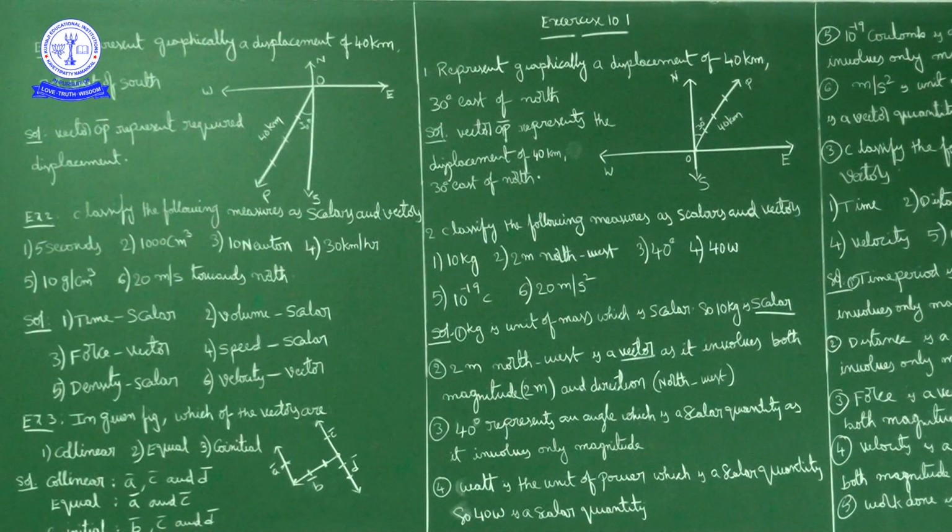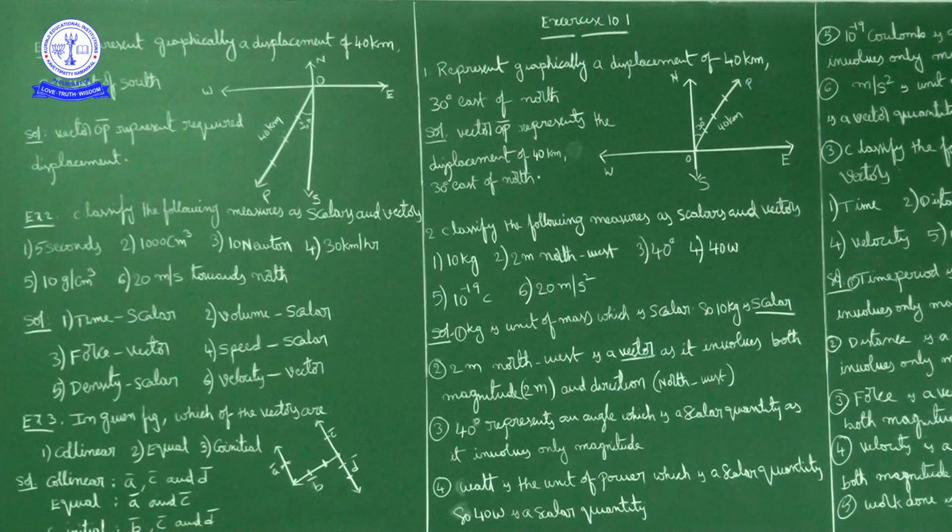Mass is a scalar quantity because it involves only magnitude. So 10 kg is a scalar quantity.